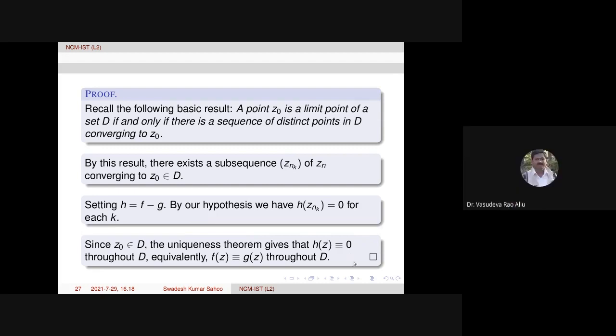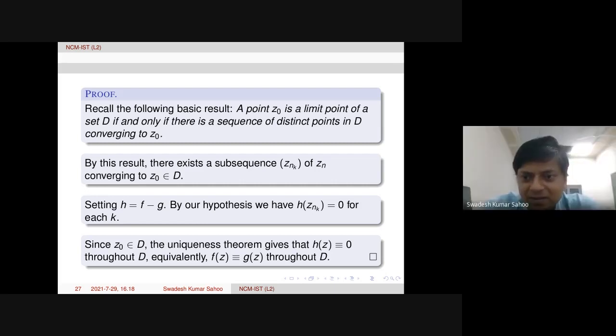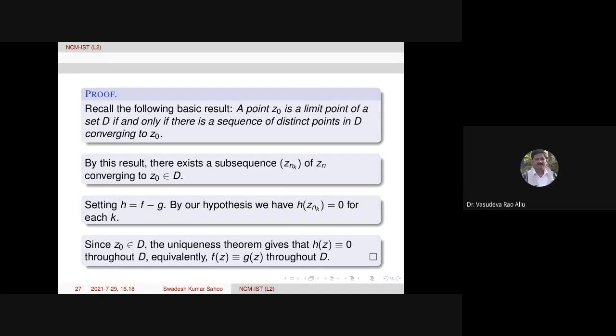So the writing of B is a little different. You need to write nothing else. The A is the set of all a belongs to D such that f is identically 0 in some neighborhood of a. Set B is nothing but the set of all a belongs to D such that f of z not equal to 0 for all z in some deleted neighborhood of a. That is the only language. I think instead of z we should write small a. If you write that, then the ambiguity will be lost.